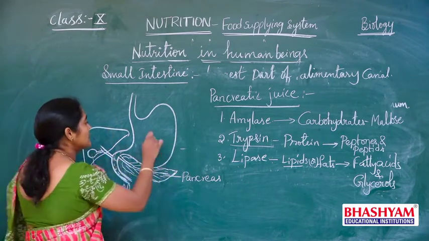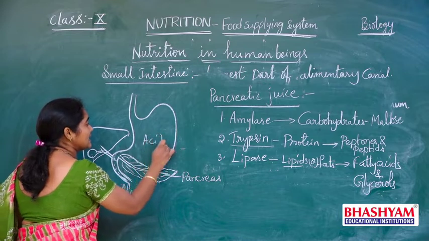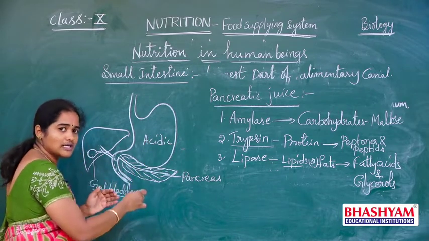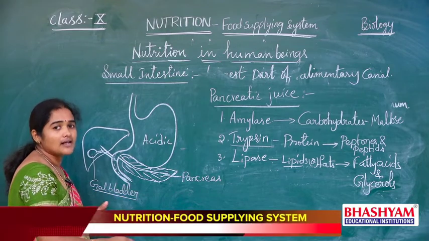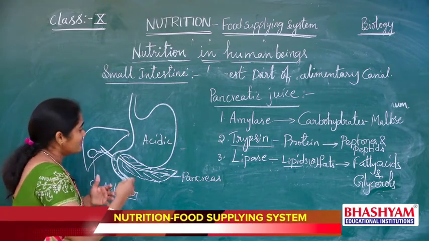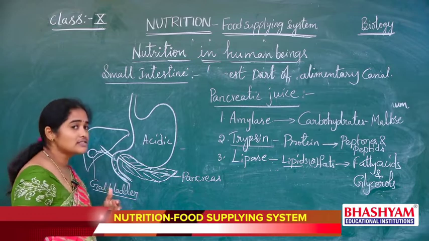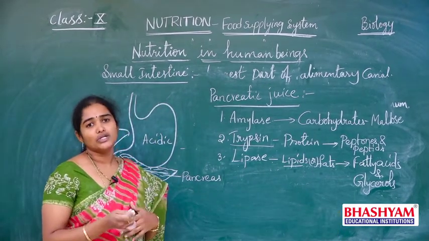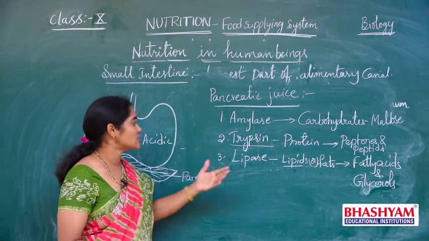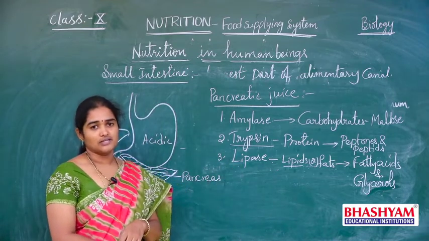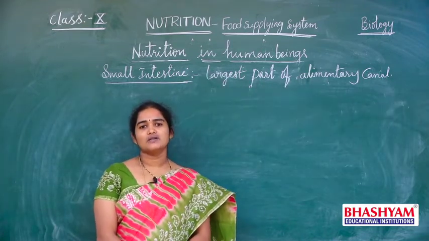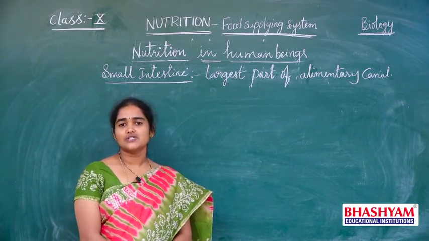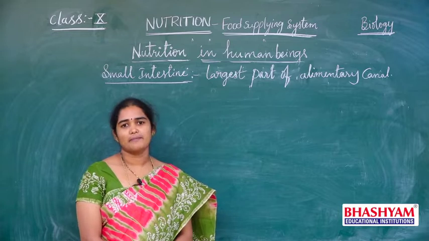So the food in the stomach is acidic in nature, then it comes to the duodenum in small quantities, and becomes alkaline in nature, and when the alkaline nature of the food starts, then carbohydrate digestion will continue along with protein digestion and fat digestion. Till now we have discussed the liver and pancreas and the secretions which are produced from the liver and pancreas.